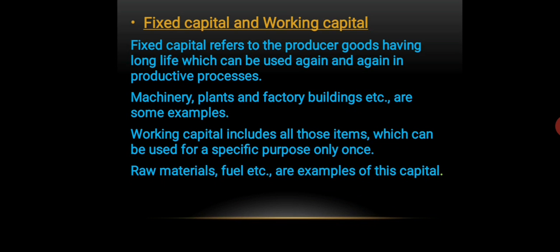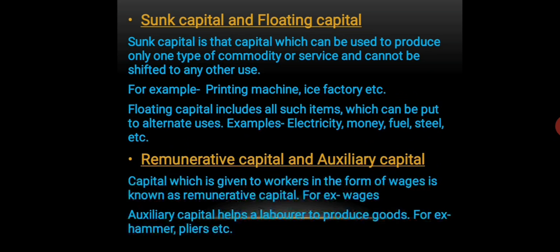Another type of capital is sunk capital and floating capital. Sunk capital is that capital which can be used to produce only one type of commodity or service and cannot be shifted to any other use. For example, a printing machine. A printing machine can be used only for printing, it cannot be used for other purposes. So that type of capital which is used only for the production of one commodity or one service is known as sunk capital.